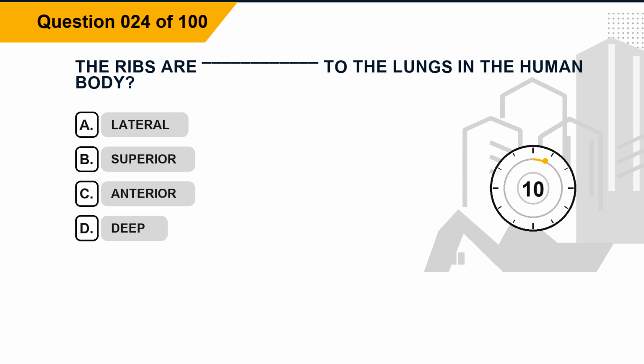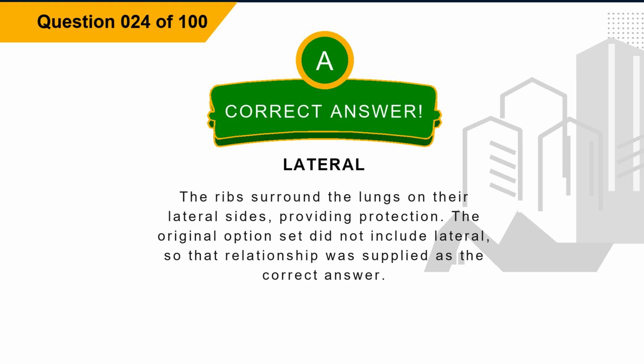Question 24. The ribs are blank to the lungs in the human body. Option A, lateral. Option B, superior. Option C, anterior. Option D, deep. The correct answer is option A, lateral. Explanation: the ribs surround the lungs on their lateral sides, providing protection. The original option set did not include lateral, so that relationship was supplied as the correct answer.